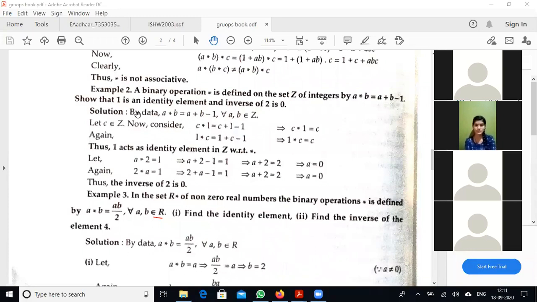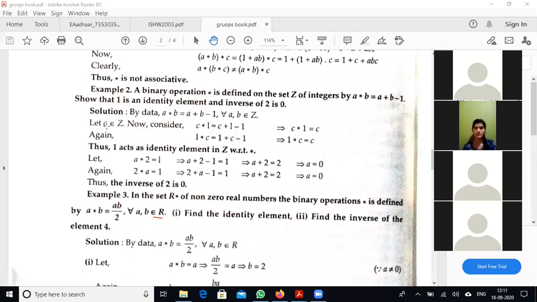So first condition, that is to show that 1 is the identity element. By the data, A star B is defined as A plus B minus 1 for all A, B belonging to Z, which is given in the problem. I take some other element from the same set of integers, that is C, you can take any element.